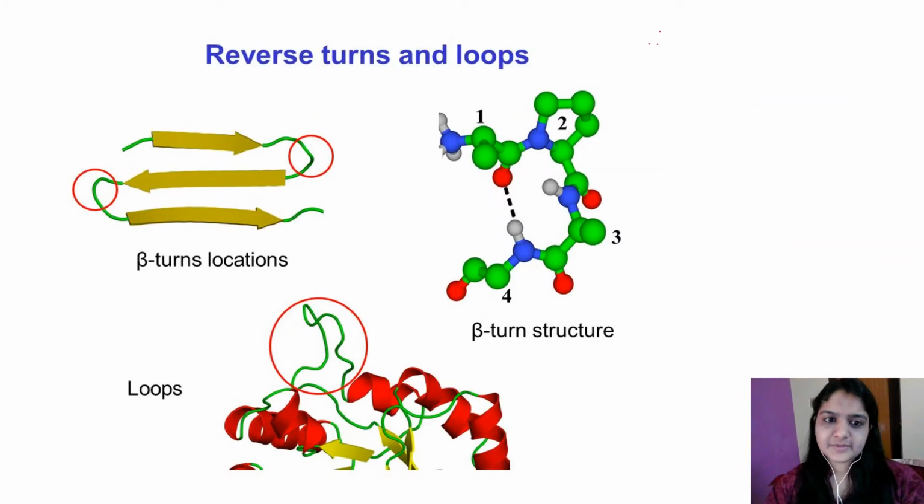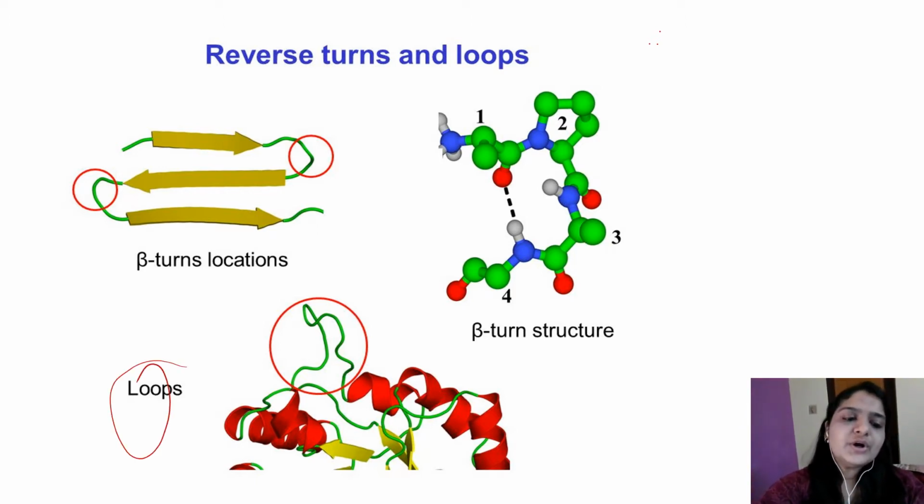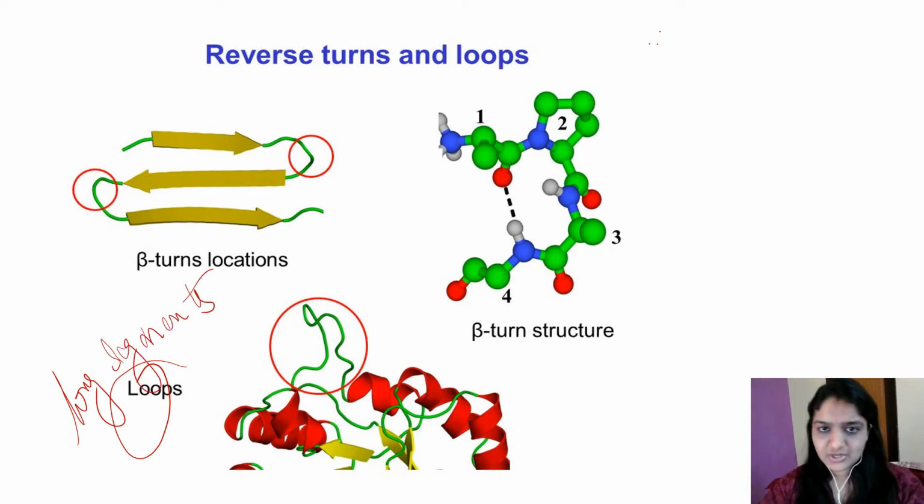Now coming to reverse turns and loops. Unlike turns, loops consist of long segments of amino acids that join two secondary structures. Now let's discuss the amino acids involved in these various secondary structures.